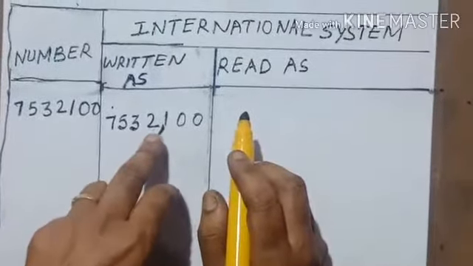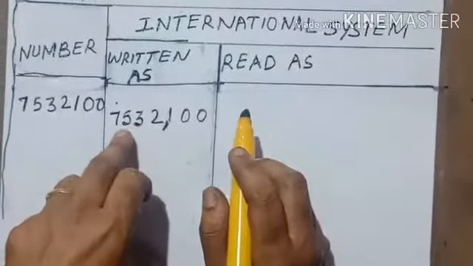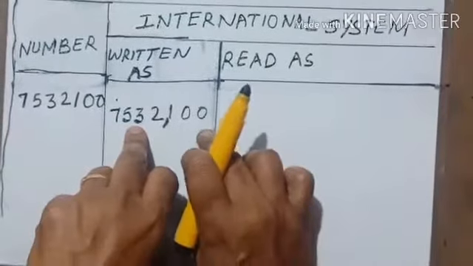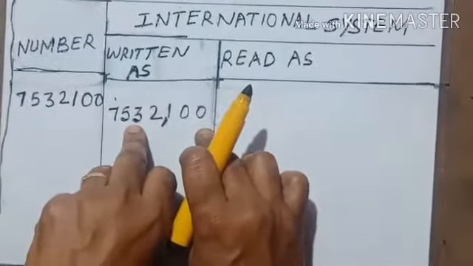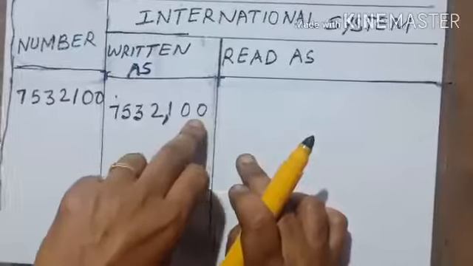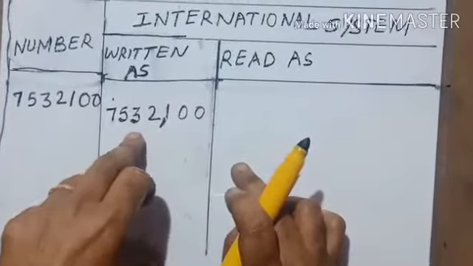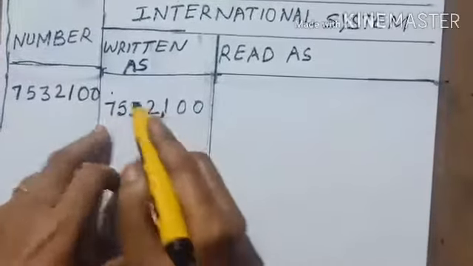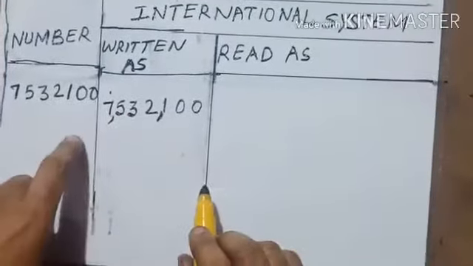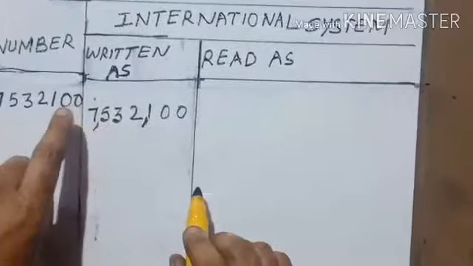Then thousands, 10,000s. Till 10,000 it is the same as the Indian place value system. So ones, tens, hundreds, put a comma. Thousands, 10,000s, 100,000s, put a comma. And then it comes in the millions period.